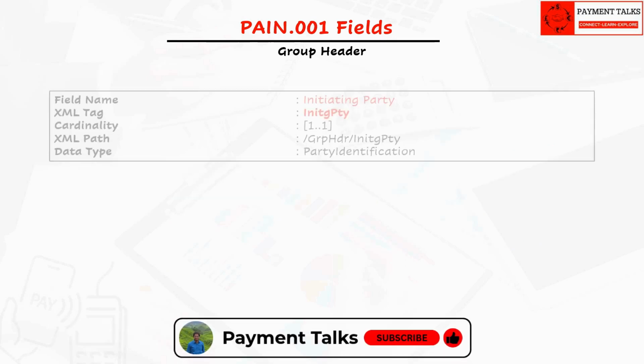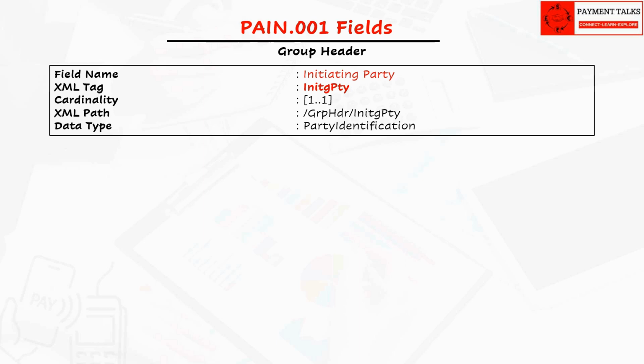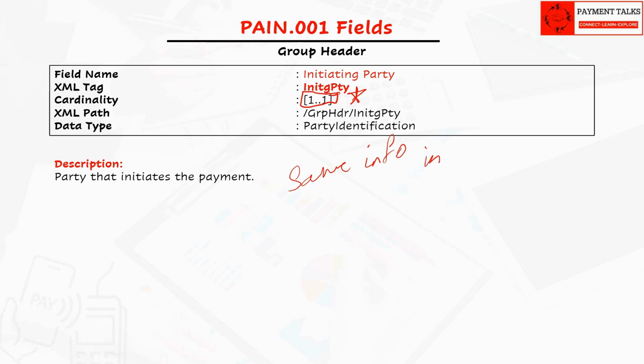The next field is initiating party. We have already discussed enough on this field. But some key information about this field is that in pain.001, this field is mandatory, meaning either the debtor itself or an authorized party, whoever initiates the payment instruction, needs to be populated in this field. This is a very important field for the debtor agent to process, and that's why it is made mandatory in pain.001.